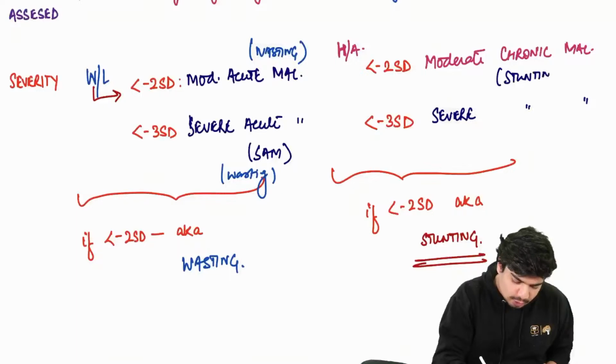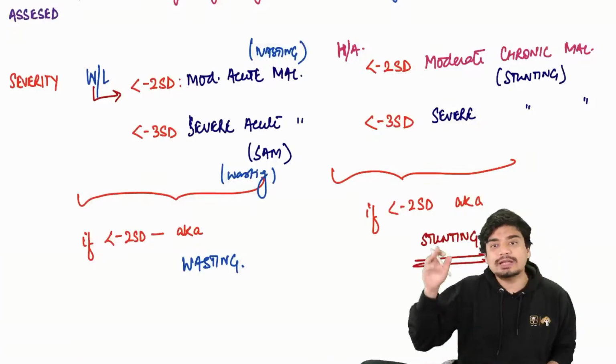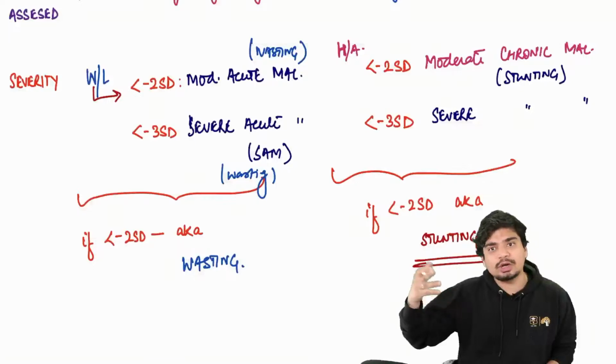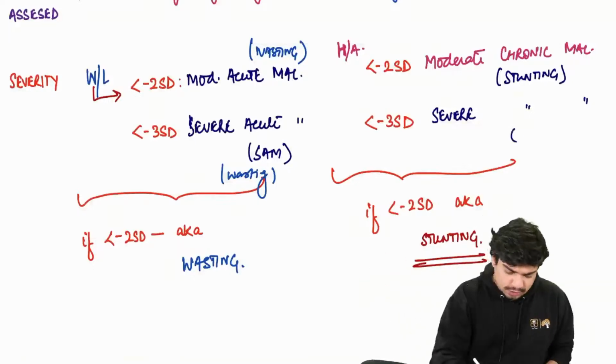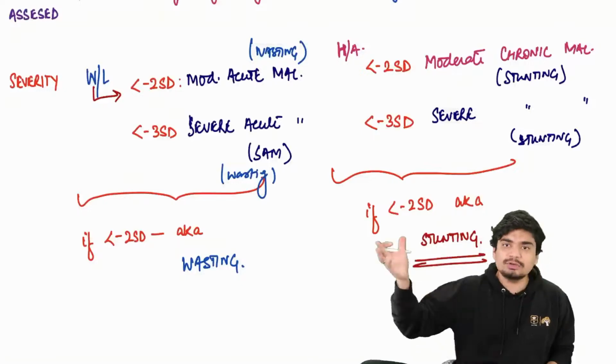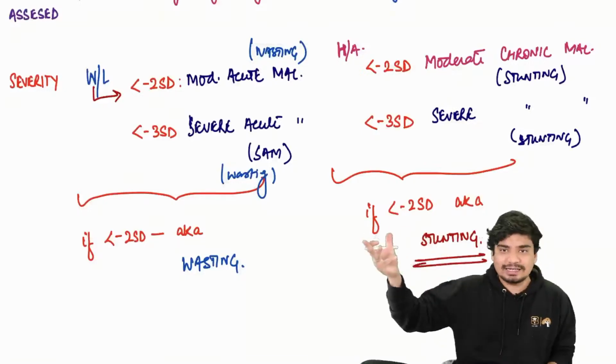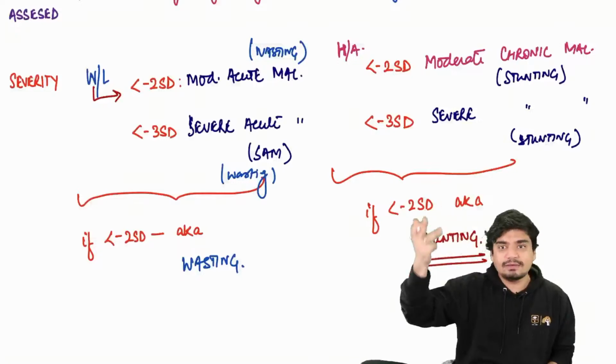We can call it moderate stunting. If the height for age is less than -3 standard deviation, we can call it severe stunting. So another term for chronic malnutrition is stunting. Another term for acute malnutrition is wasting.